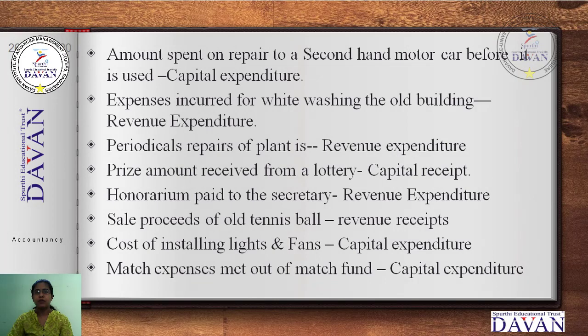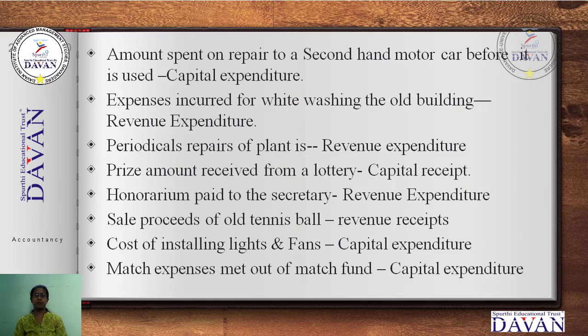Next, amount spent on repair to second-hand motor car before it is used. Suppose, for example, a car. Once we are purchasing any second-hand car, whatever repairs are required or whatever installations are required, we are going to be making them once. So that is, we are purchasing it for our purpose, it is capital.